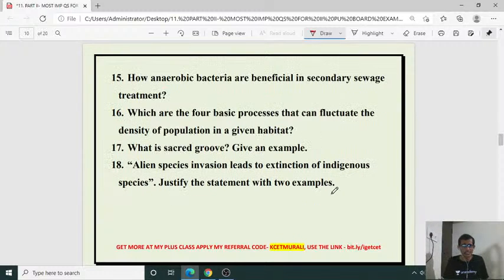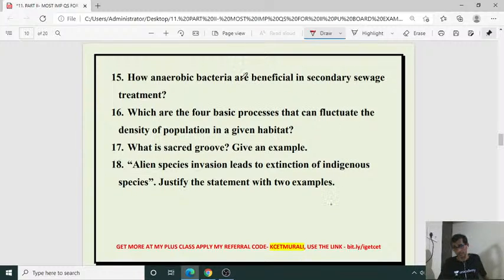Okay. Next question. How anaerobic bacteria are beneficial in secondary sewage treatment? So microbes in human welfare chapter, isn't it? Primary treatment is there, followed by secondary treatment. So here anaerobic sludge digester, as we all know that concept.